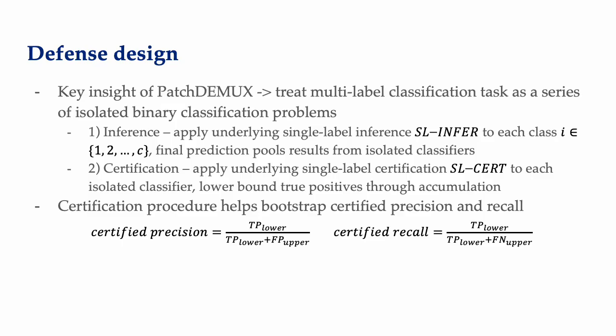For the inference procedure, we essentially take the underlying single label certifiable defense and we apply its inference procedure to each class i in a series of C classes. And for the certification procedure, we take the underlying single label certification procedure and we apply it to each isolated classifier. You then accumulate all of these results, and we can basically then lower bound the set of true positives in a data point label. Once we have the lower bound of true positives, we can go further and bootstrap notions of certified precision and recall.